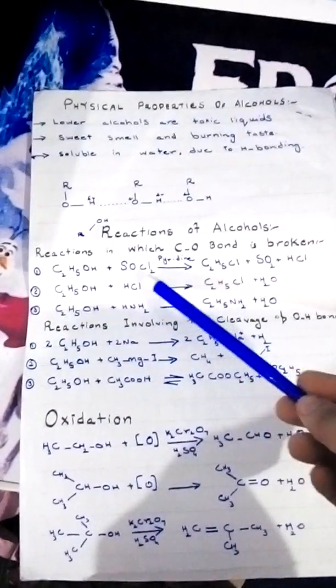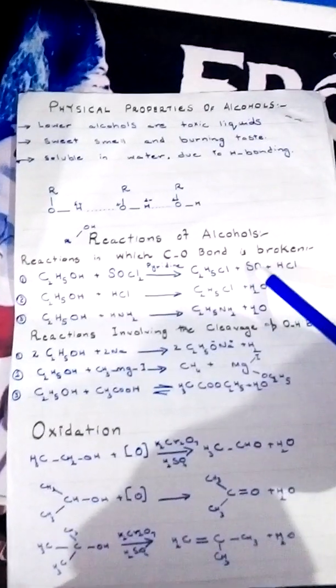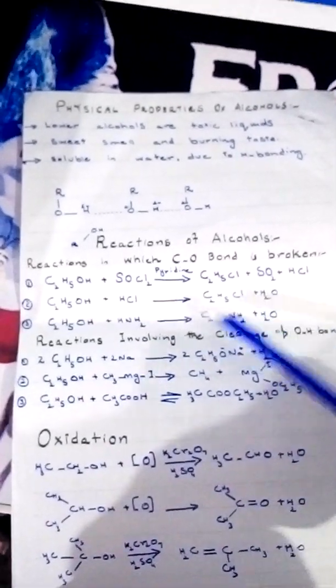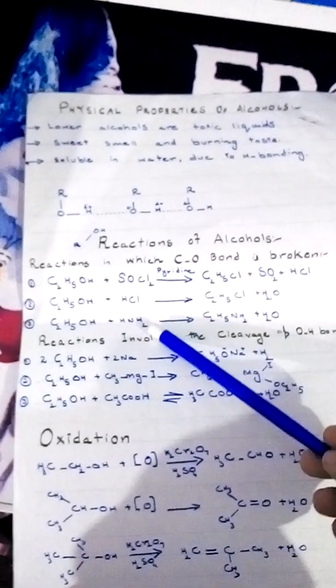C2H5OH plus SOCl2 in the presence of pyridine gives C2H5Cl plus SO2 plus HCl. C2H5OH plus HCl gives C2H5Cl, ethyl chloride, plus water. Ethyl alcohol plus ammonia gives ethylamine plus water.